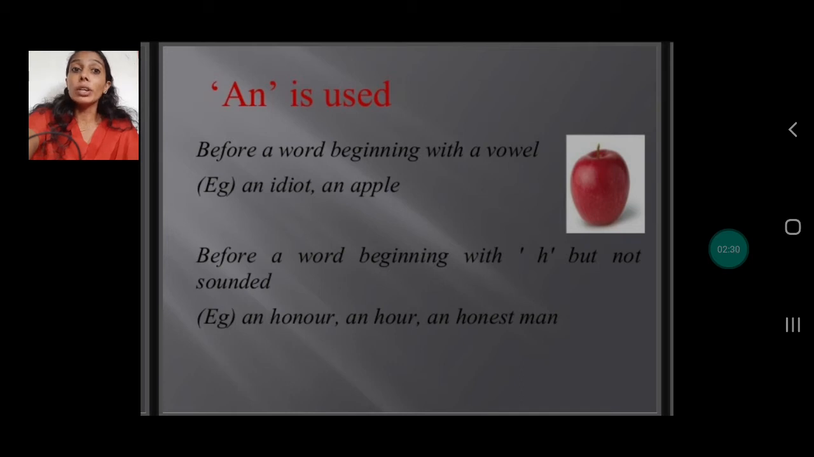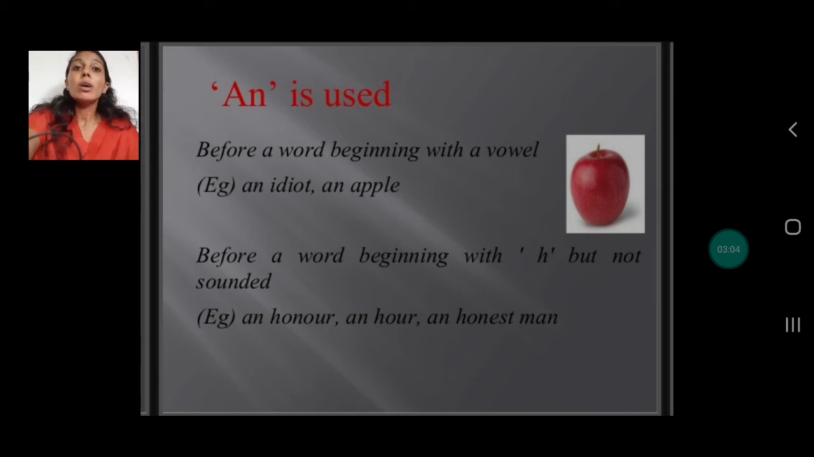And honor. See, honor, we write H at the beginning, but when I pronounce honor, I use the vowel sound O. H is silent. An honest man, again the sound is like O. So that's the reason we use the article an in front of a vowel sound.